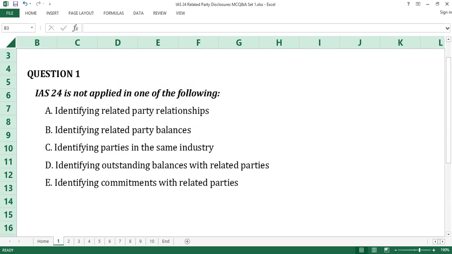IAS 24 is not applied in one of the following. A. Identifying related party relationships. B. Identifying related party balances. C. Identifying parties in the same industry. D. Identifying outstanding balances with related parties. E. Identifying commitments with related parties. Time counts.